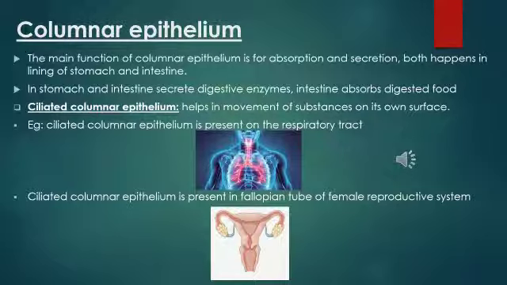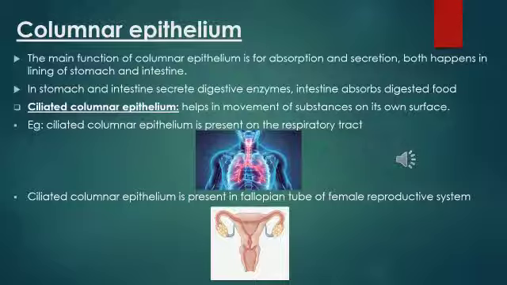Next type of epithelium tissue that we are studying is columnar epithelium. So what is the function of this? The main function of columnar epithelium is absorption and secretion, and both happen in the lining of the stomach and intestine. We have studied this when we studied the digestive system. So absorption happens within the intestine. The food we eat will be digested and moved to the intestine, and all the nutrients are going to be absorbed by the small intestine.